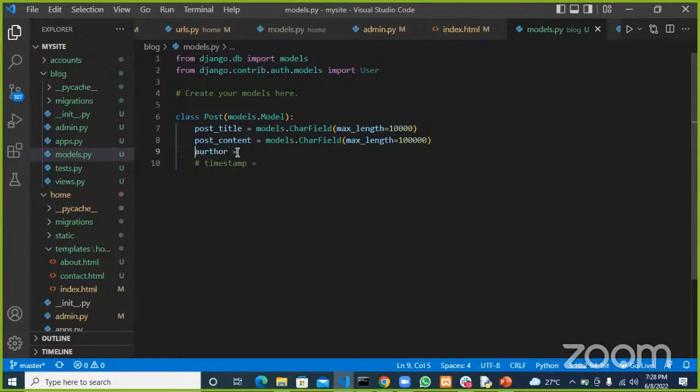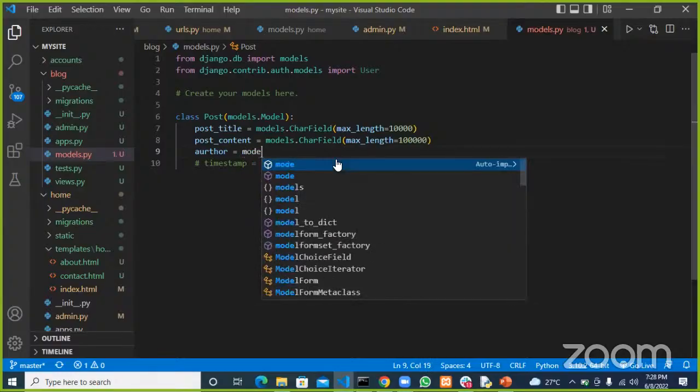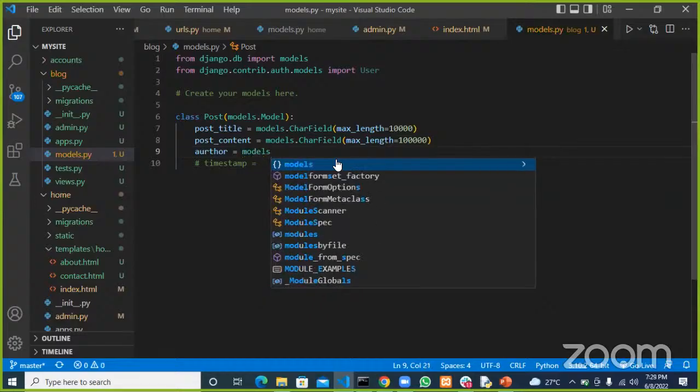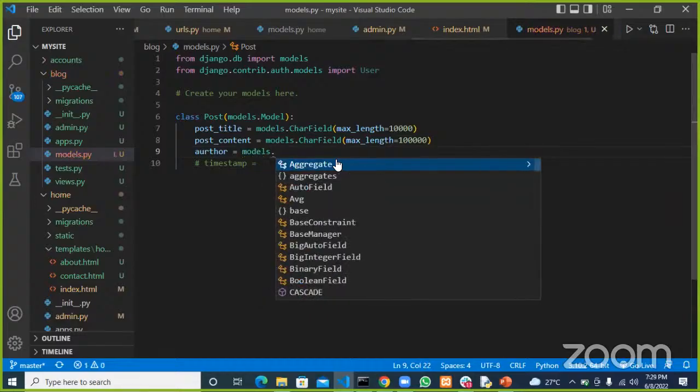Since an author can have many posts, and a post cannot have more than one author, it's a many-to-one relationship in our case. So what we'll use here is a Django relationship, since we don't want the author to fill in his or her name each time the author wants to create a new post.